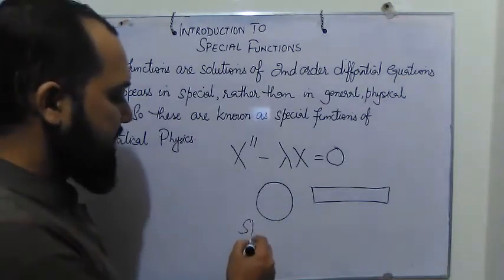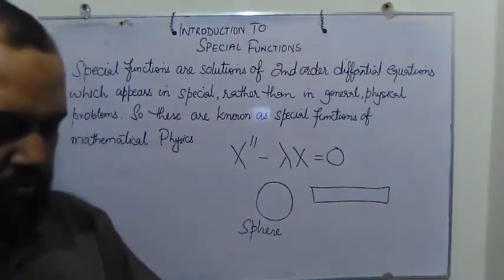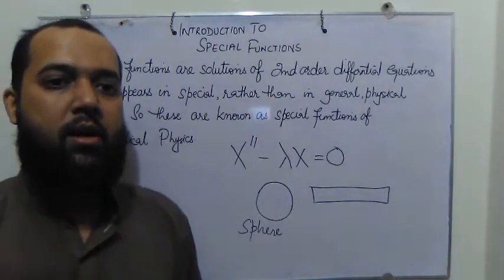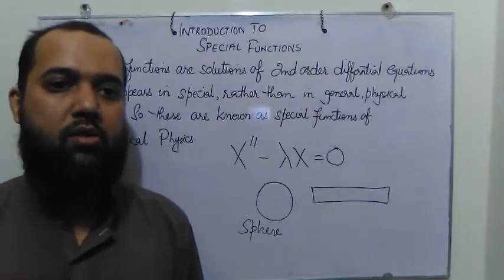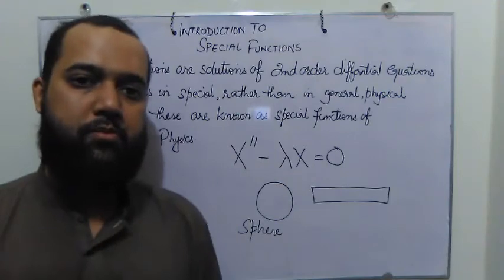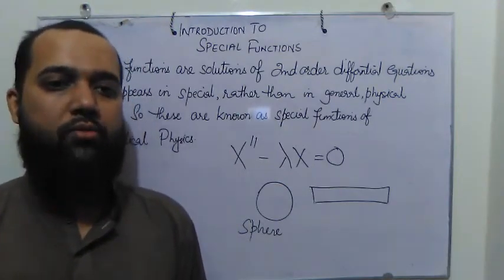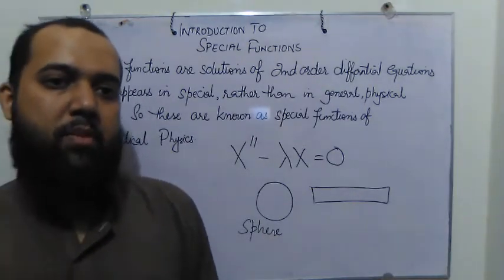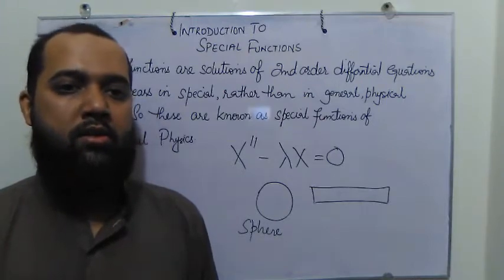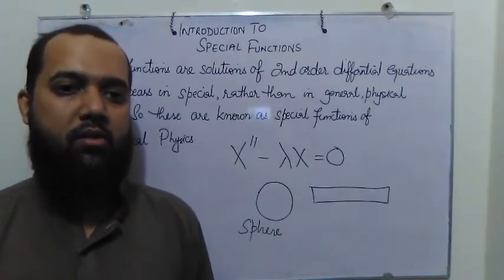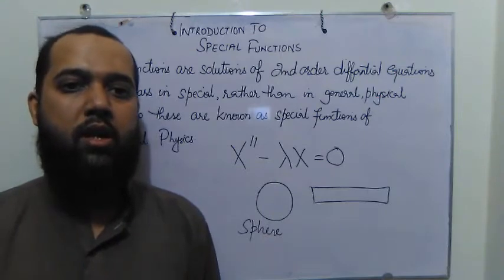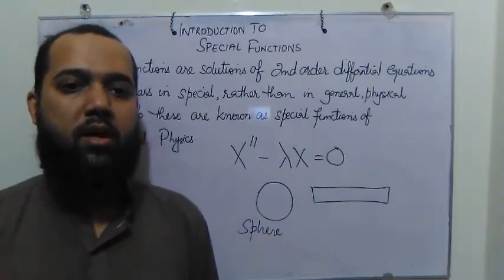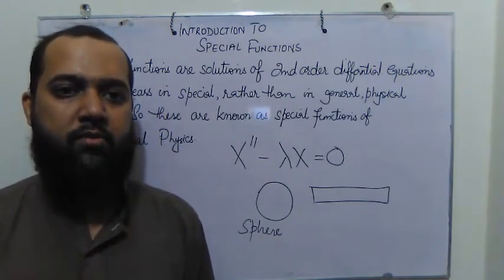But if we talk about the sphere and we want to know the distribution of heat in a sphere, then the best coordinate system is the spherical coordinate system. When we solve these equations in a curvilinear coordinate system, by which I mean cylindrical or spherical coordinates, then the differential equations that come to us are no more in the form of this one, but some other kind of differential equations.